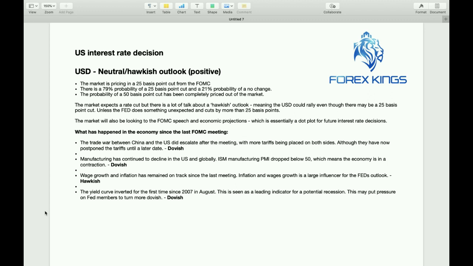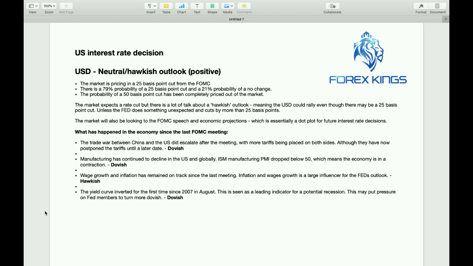However, there have been further developments which could be seen as dovish since their last meeting, so the Federal Reserve could still surprise the market with a larger rate cut than first anticipated. So the market expects a rate cut. There's a lot more talk about a hawkish outlook, meaning the USD could rally even if there is a 25 basis point cut, unless the Fed does something unexpected and cuts more than 25 points.